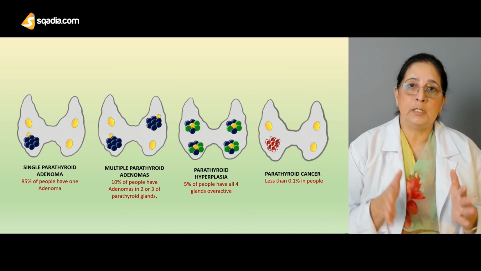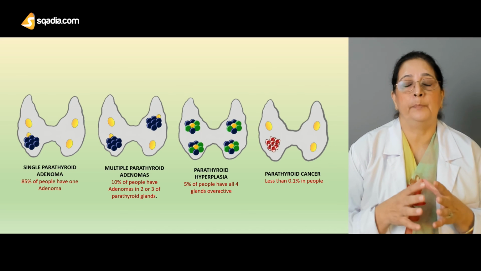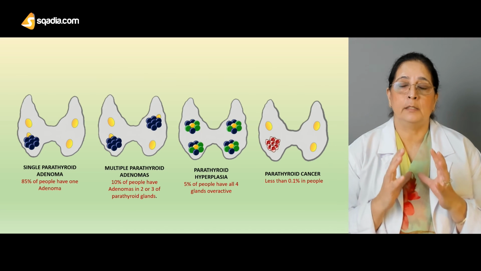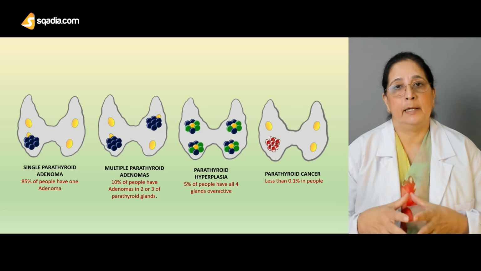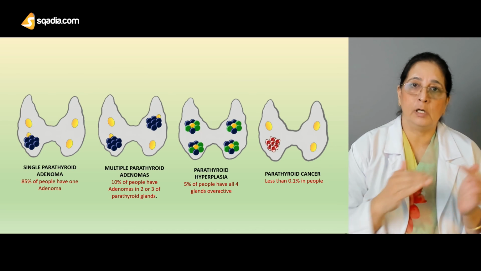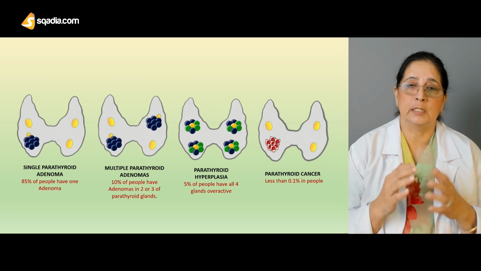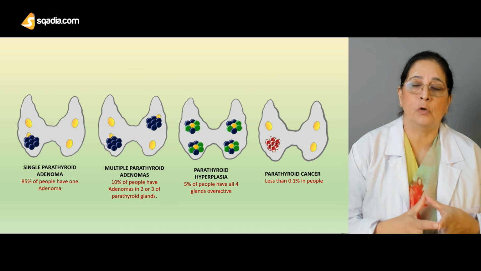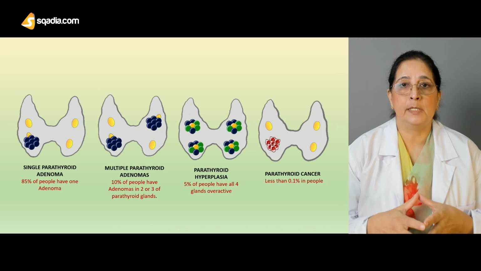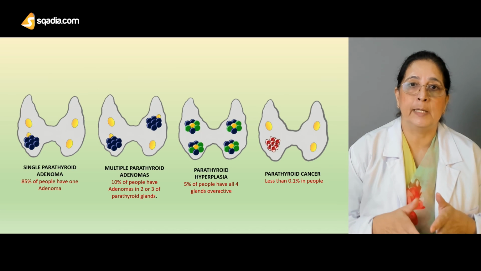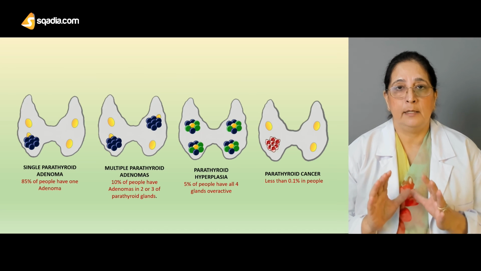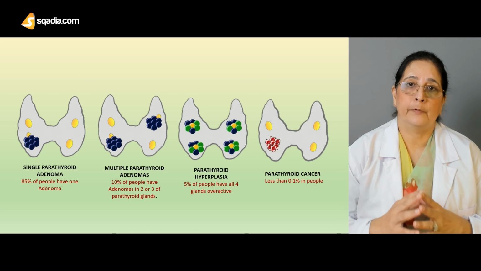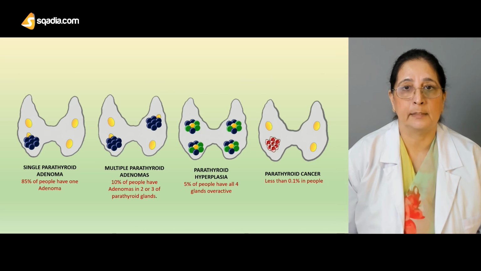So the main causes of primary hyperparathyroidism are the adenomas, then hyperplasia, and then carcinoma. And if we talk about these three main causes, a single adenoma is most common, then we have multiple adenomas, then hyperplasia, and the least common is the cancer, and they are the main causes of primary hyperparathyroidism.